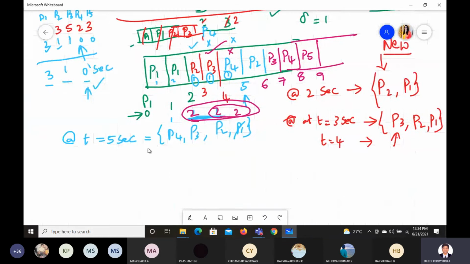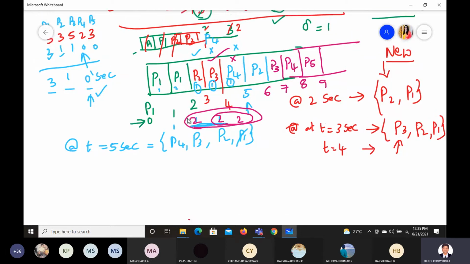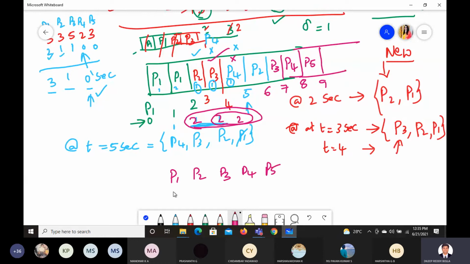You should know all the database of this. You see this one here, at 6 we started writing. P3 has become how many times? 2 times P3. I am writing here 2 times P3, 1 second. Check this only. P1 has taken 2 times. So P1, P2, P3, P4, P5: these many are there, right? P1 has consumed 2 clock cycles. P2 has consumed 2 again. P3 has consumed 2. P4 has consumed 2. Now P5 has consumed only 1.